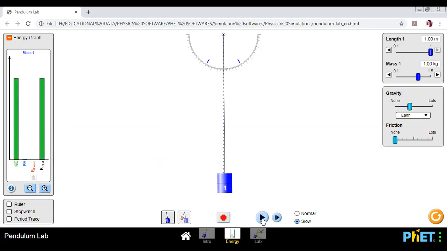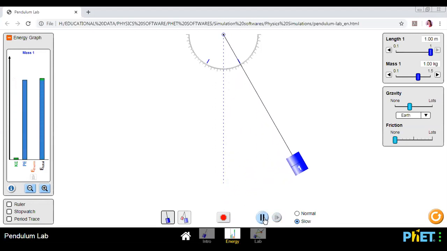And here at the mean position, what do you observe? You observe that at this mean position, the height from the ground is zero, and that's why the potential energy is zero. What about the kinetic energy? The kinetic energy is maximum because the height is minimum, so the potential energy is zero and the kinetic energy is maximum. Means it is having maximum velocity at this very point.